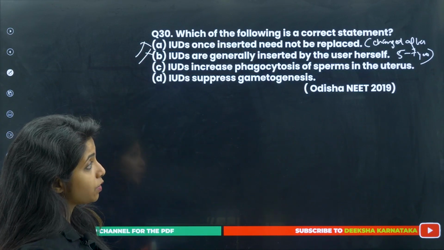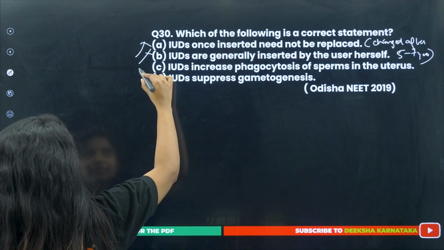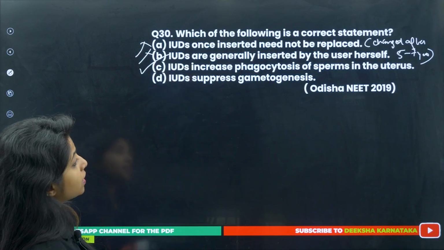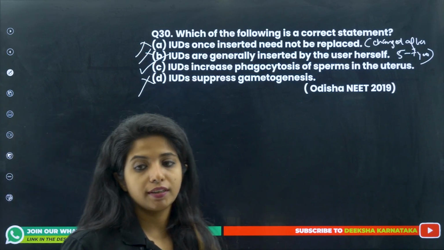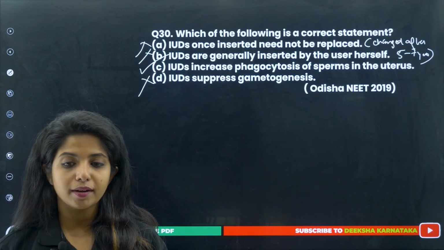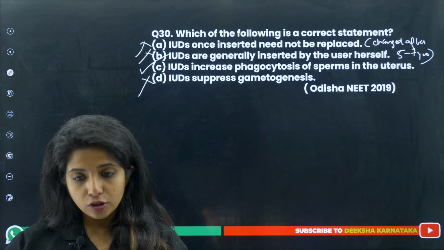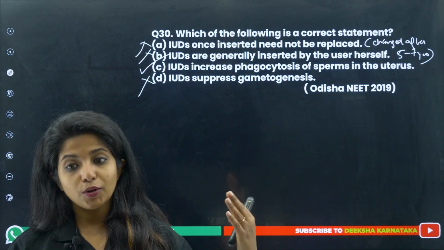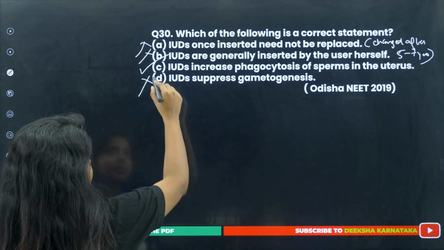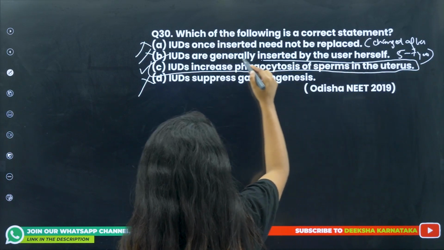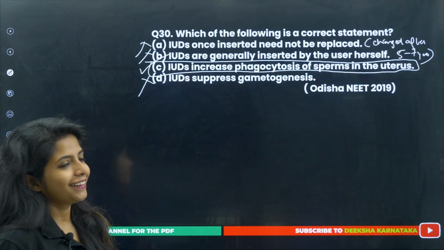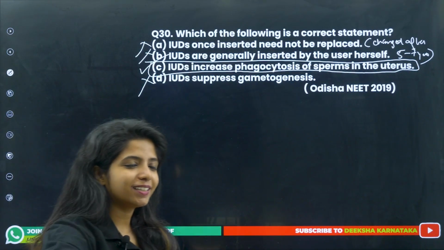IUDs increase phagocytosis of sperm in the uterus. Yes. IUDs suppress gametogenesis. No. Gametes are formed, fertilization could happen, but implantation won't be happening. And also, if the sperms come in, they can undergo phagocytosis. So this is the correct answer. Phagocytosis, the cell will be eaten up. With this, we have completed the 30 questions.